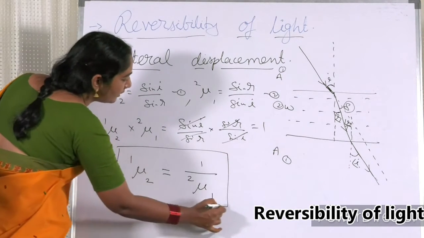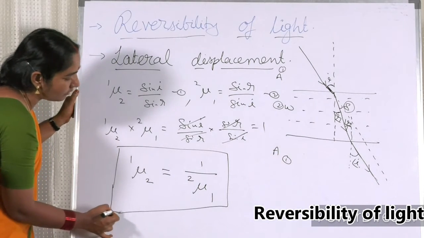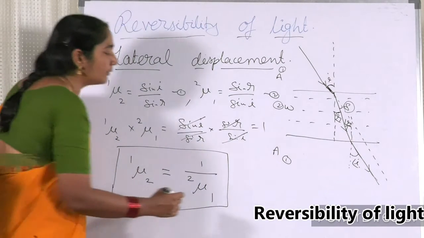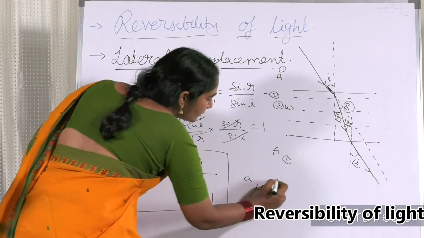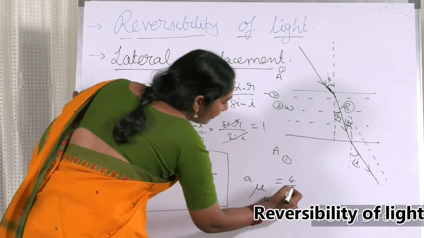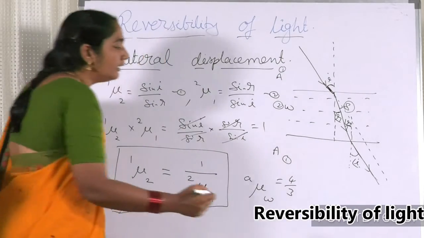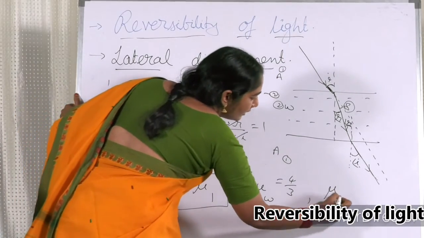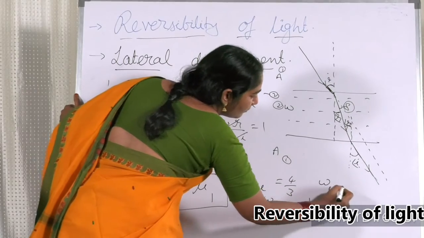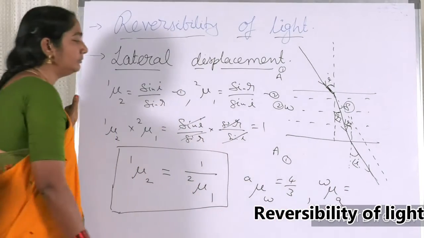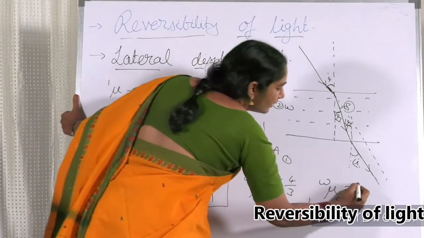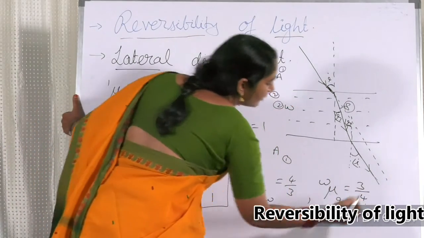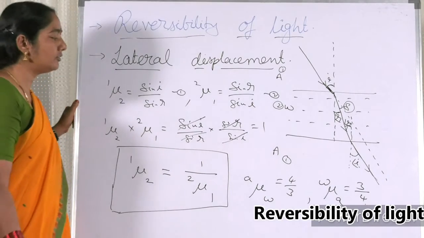This is an important thing which we can use in solving problems. For example, you are given the refractive index of water with respect to air as 4 by 3. Then you are asked to find the refractive index of air with respect to water. Simply 1 by 4 by 3, that is nothing but 3 by 4. I think now you understood.